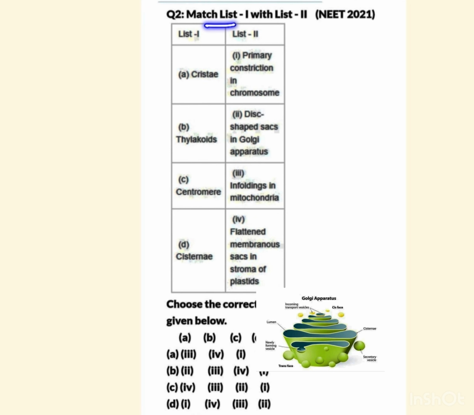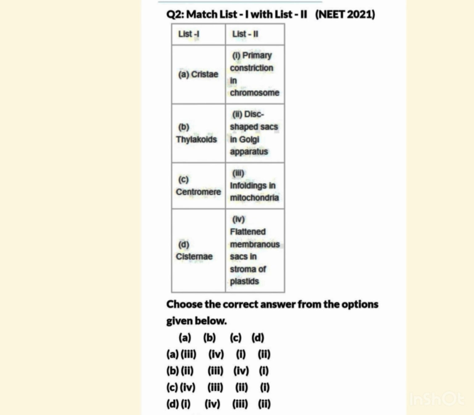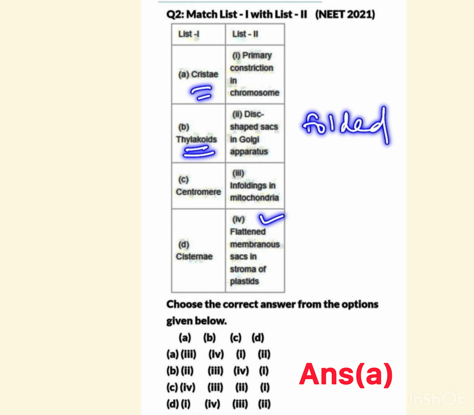Match list 1 with list 2. So here the correct answer is A. Cristae, the answer is 3, enfoldings in mitochondria. We know that the inner membrane of the mitochondria is highly folded and those folds are called cristae.